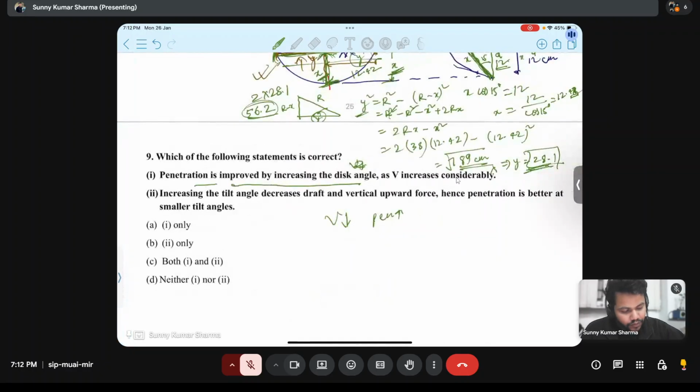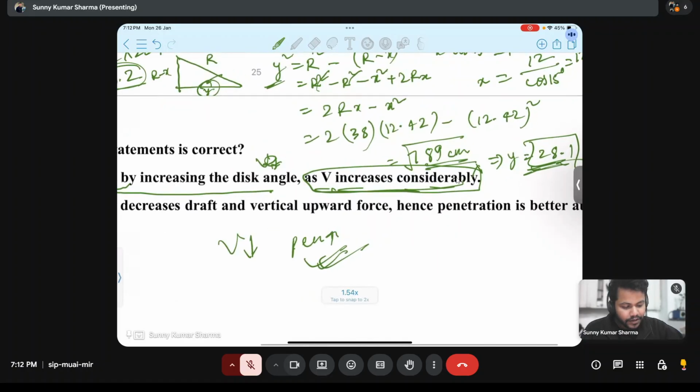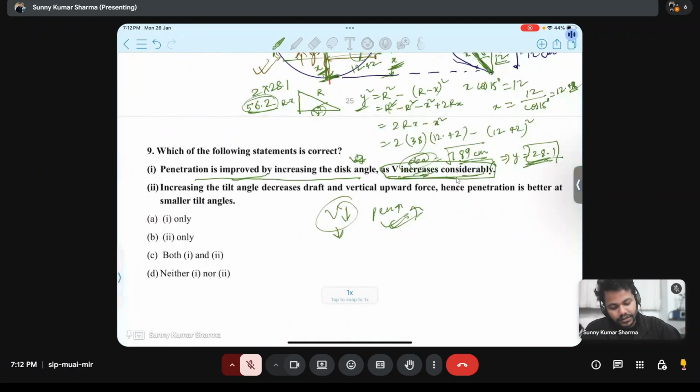So what are they writing? Penetration is improved by increasing disc angle, that is correct. As V increases considerably, this is the incorrect thing, because V is decreasing considerably. So penetration is increasing, it should decrease. So this is incorrect.